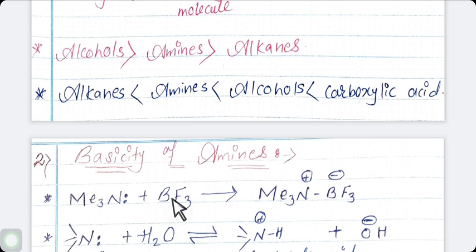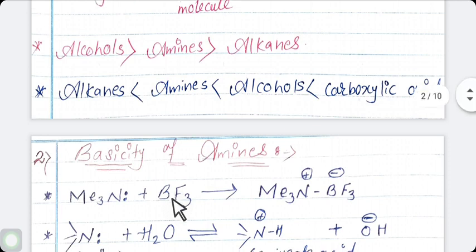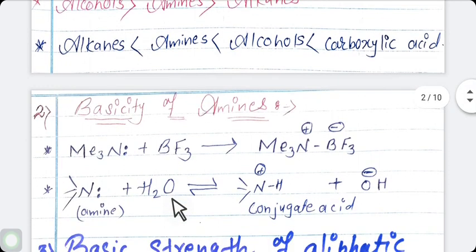Basic strength of amine is expressed quantitatively as Kb or pKb value. All of you know, as I have already explained, what Kb or pKb is. In terms of Lowry-Bronsted theory, the basic nature of amine is explained by the following equilibrium.